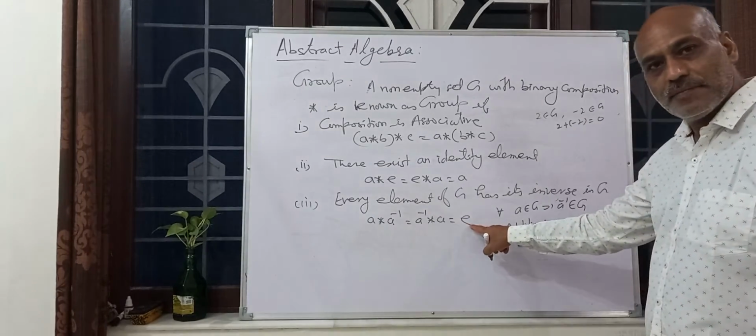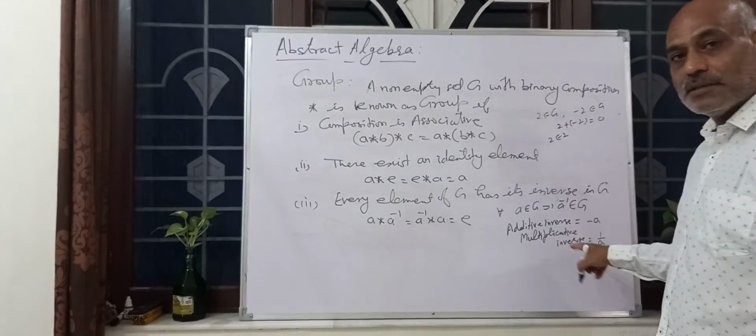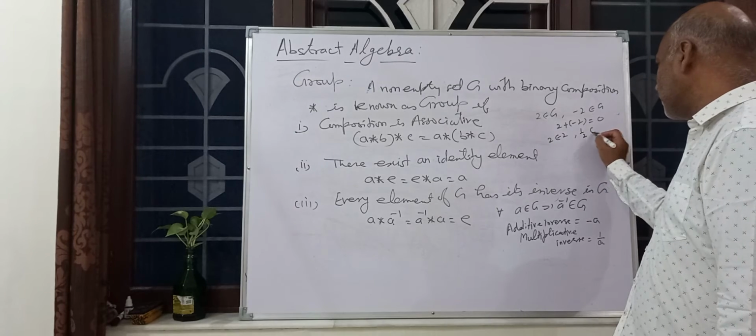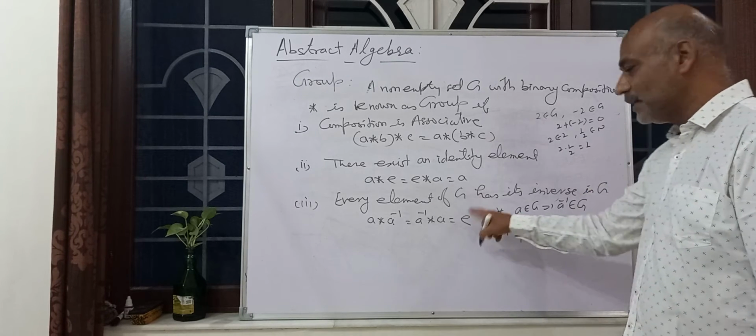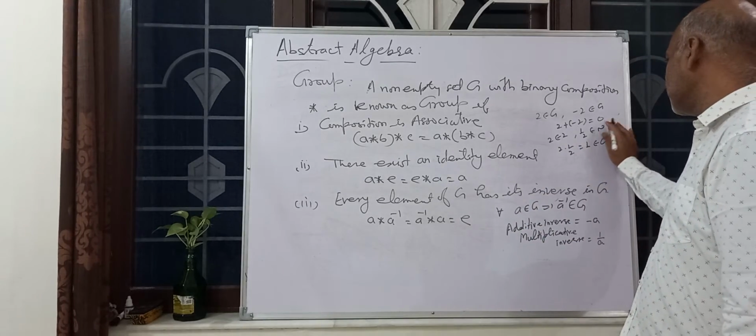Similarly, if the composition is multiplicative, then 2 into 1 upon 2 is 1, and 1 is the multiplicative identity.